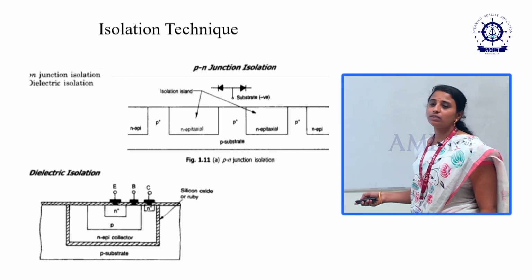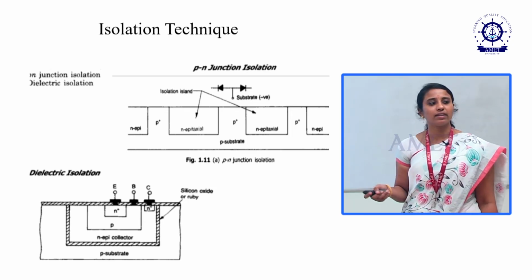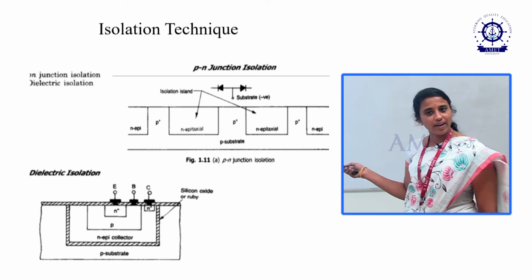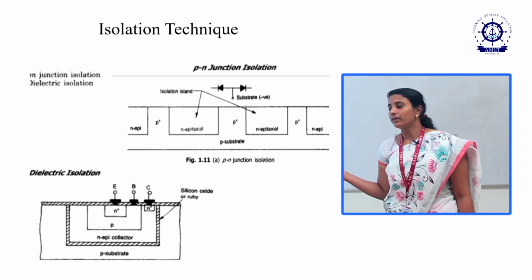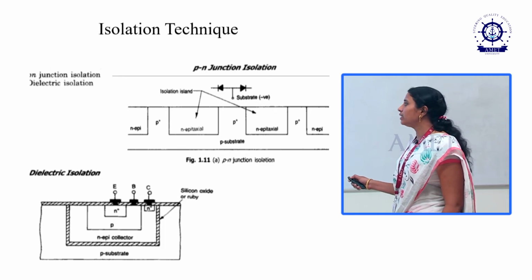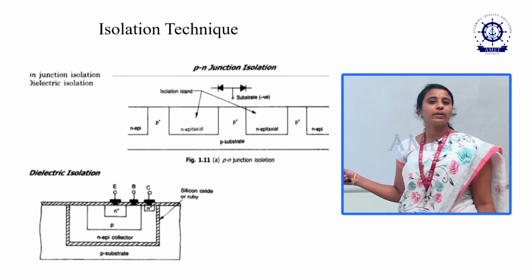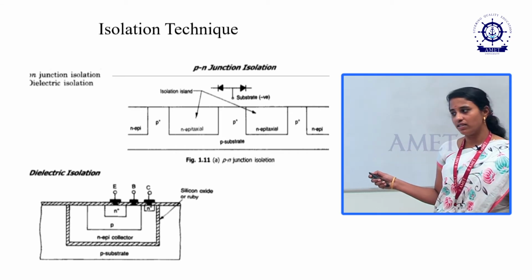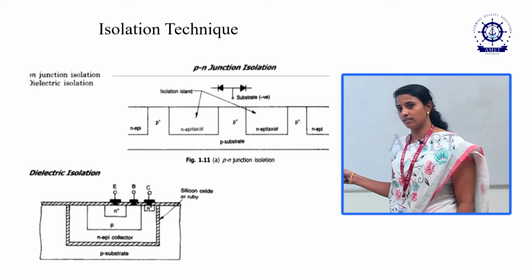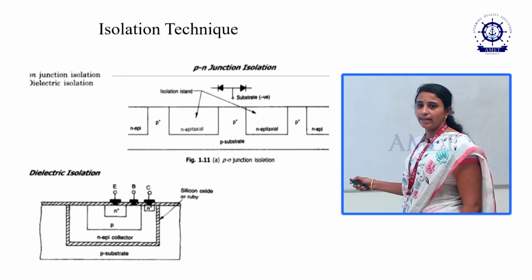The next one is the isolation technique. The isolation technique is nothing but the creation of islands: islands for N regions and islands for P regions. Here this substrate is a P type substrate, with a number of N type islands in it. We need to create islands for the drain region, for the emitter region and for the collector regions. The emitter region and collector regions are generated only on N layers.